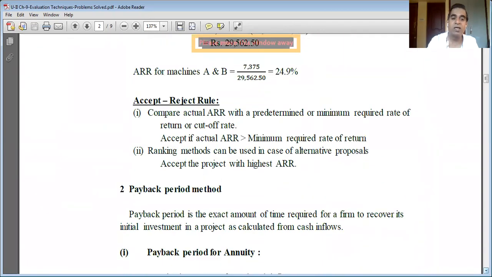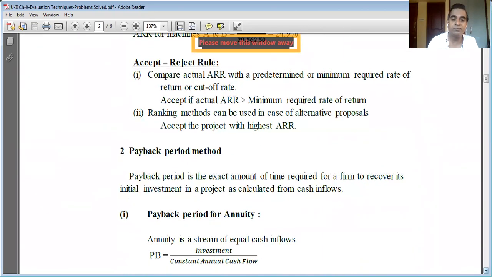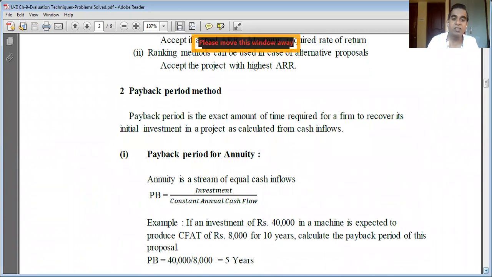But here first we are going to learn the payback period for an annuity. Annuity is a stream of equal annual cash flows. If each year a project generates the same amount of returns, like 10,000, 10,000, 10,000, 10,000 and 10,000, for example.